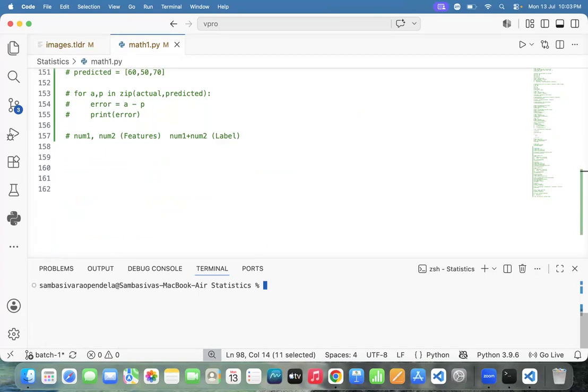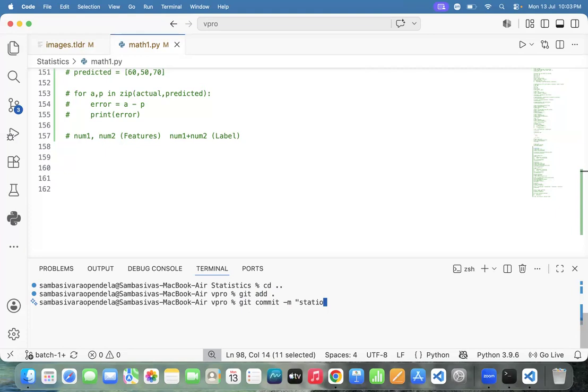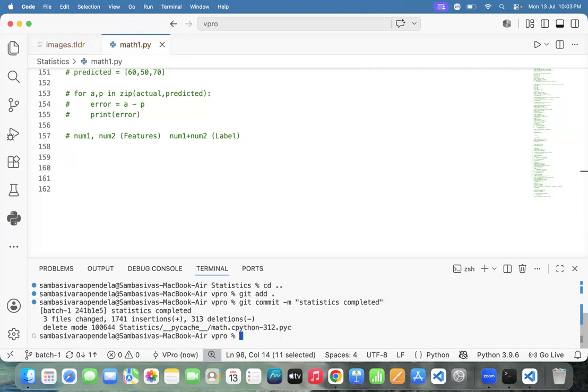Then team, how to commit the code? Git add space dot. How to commit it? Git commit -m, statistics completed. And how to push it? Git push.